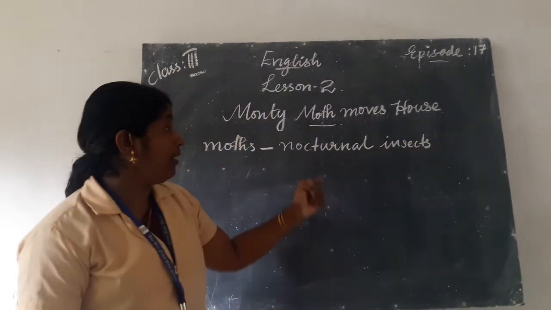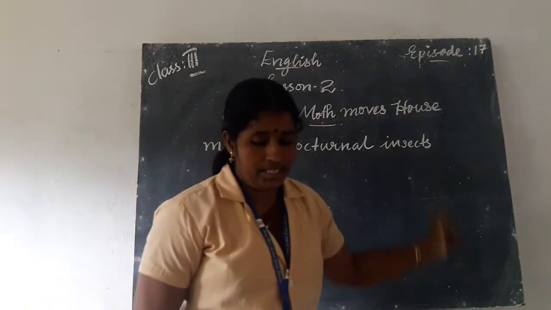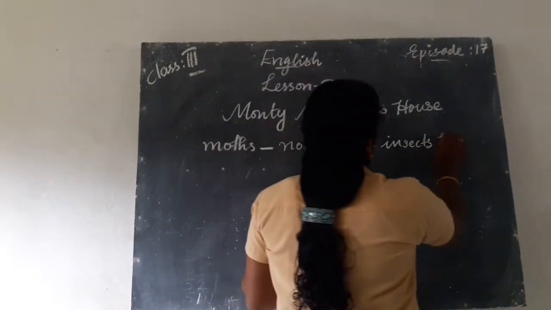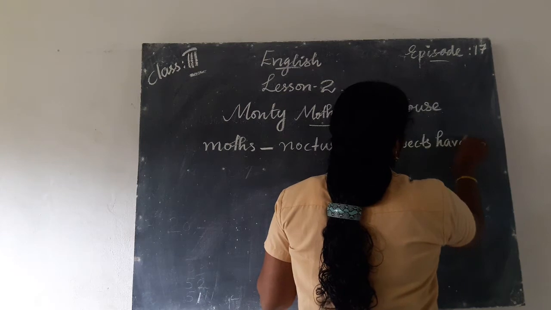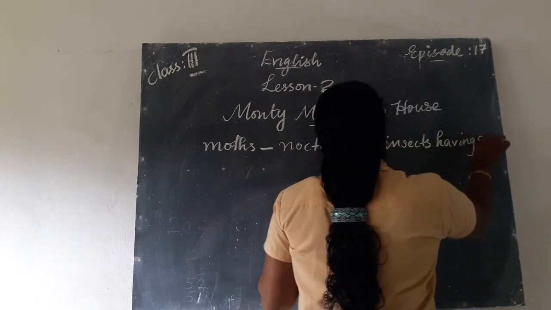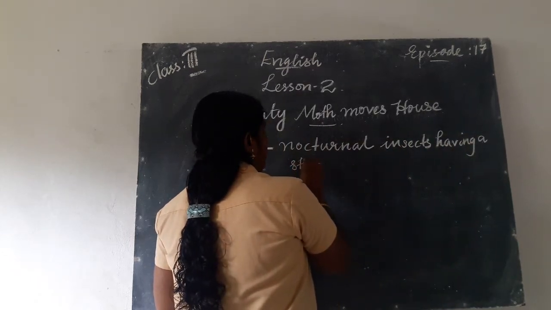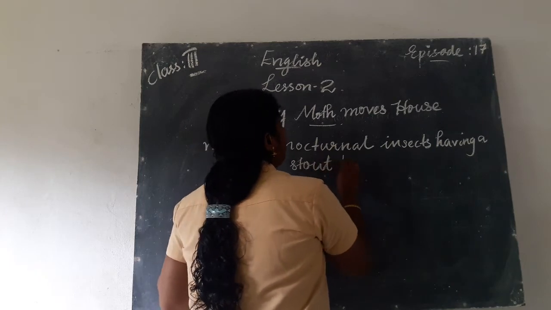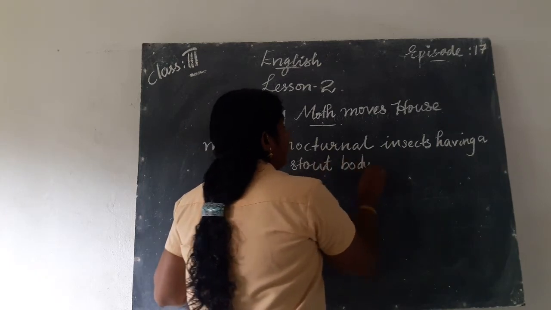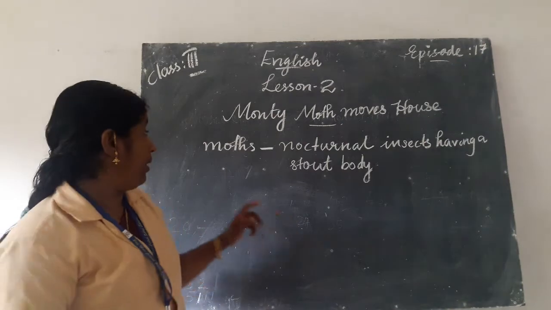Can you see the spelling? Nocturnal insects having a stout body, S-T-O-U-T, stout body. Some tough words are here, so I am writing the meaning.